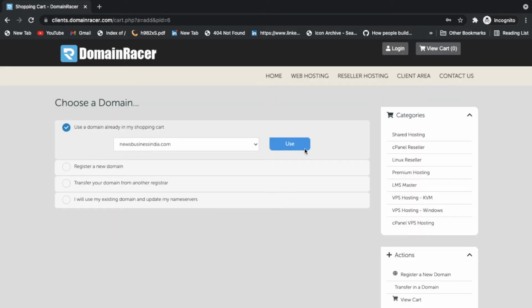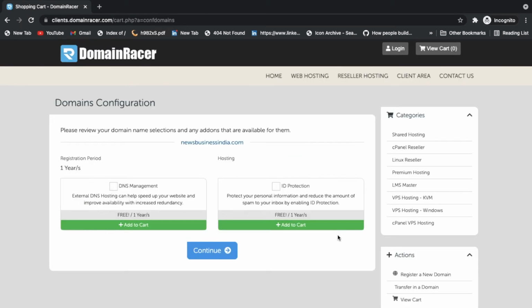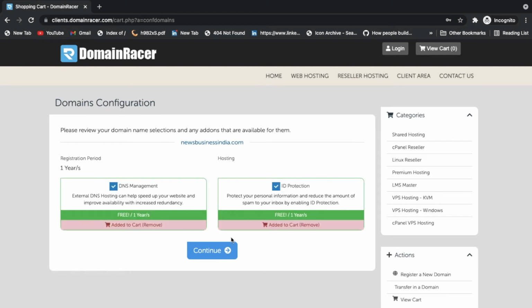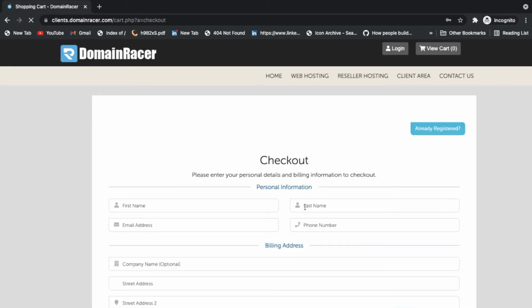Okay, so now we have the 2 things, the domain and hosting. Okay, let me go inside the payment section. Also here you can customize the DNS record, also ID protection. Because of spam, you will not receive unnecessary mails. This is why we can select these things. This is also free. Now you can check we have the order summary. Inside the order summary, you can click on the checkout button, and then you need to pay only 2028 rupees.